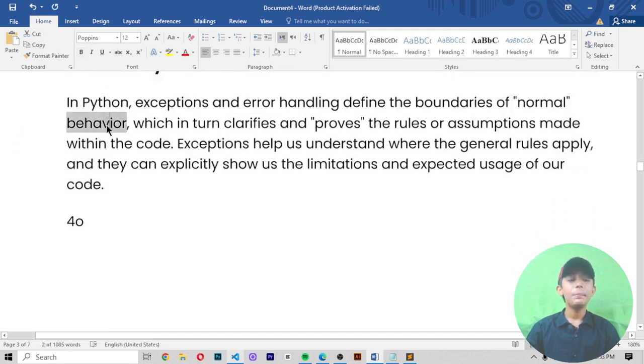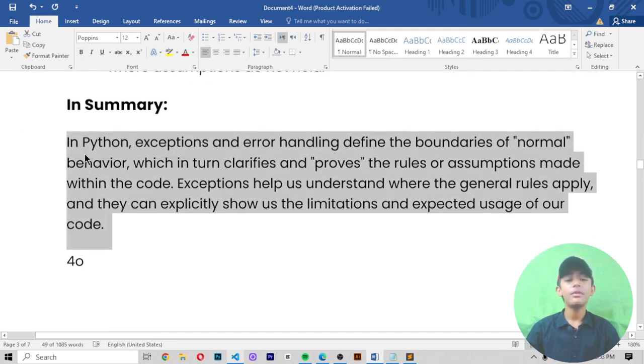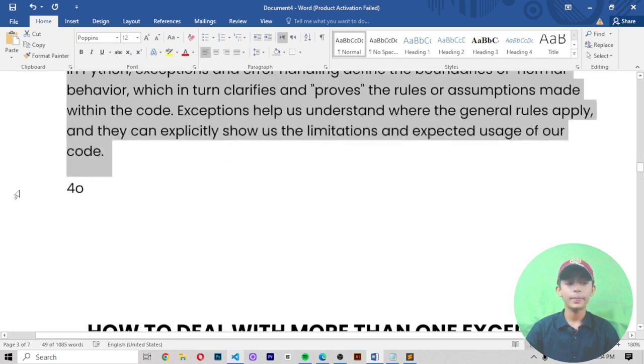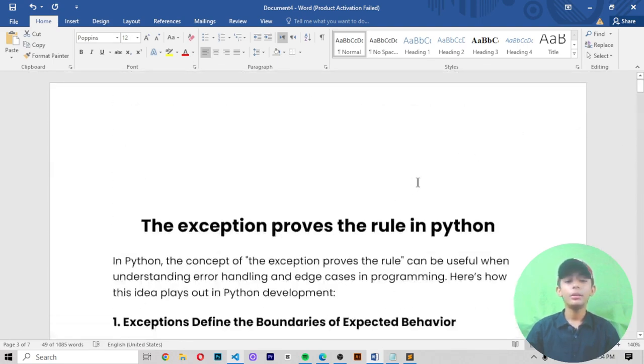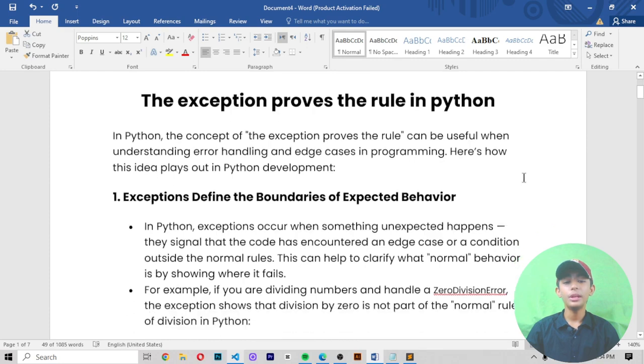In summary, in Python, exceptions and error handling define the boundaries of normal behavior, which in turn clarifies and proves the rule or assumptions made within the code. Exceptions help us understand where the general rules apply, and they can explicitly show us the limitations and expected usage of our code. Now here you can see in today's video I told you about what the exceptions proving the rule in Python are.